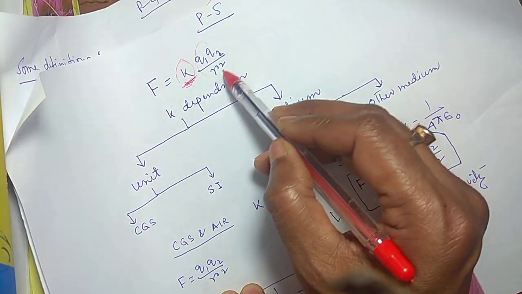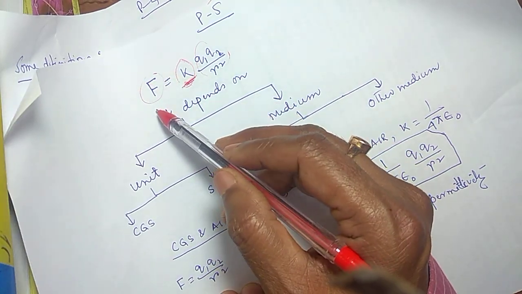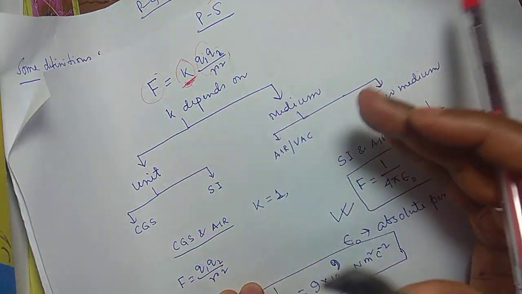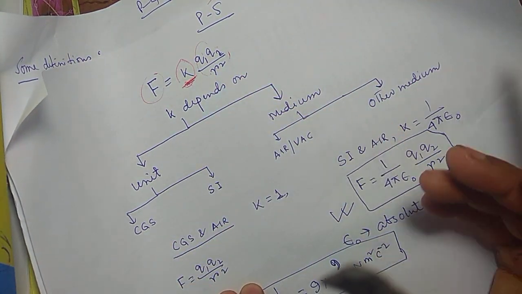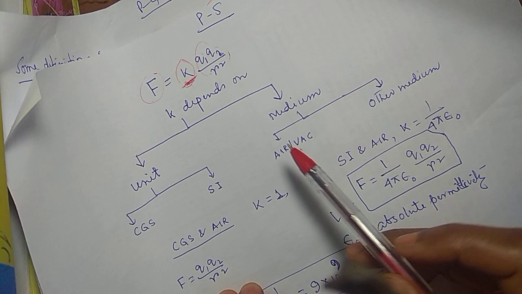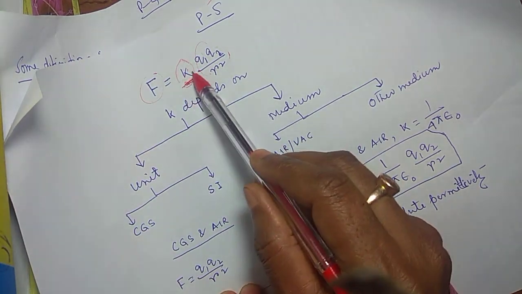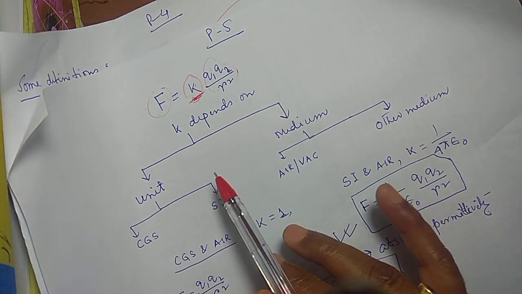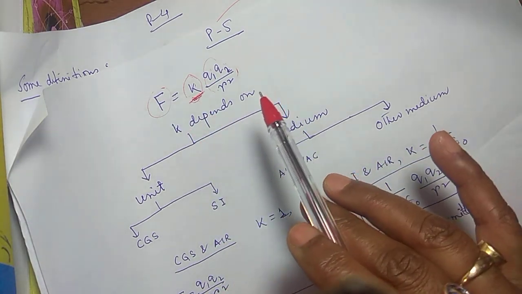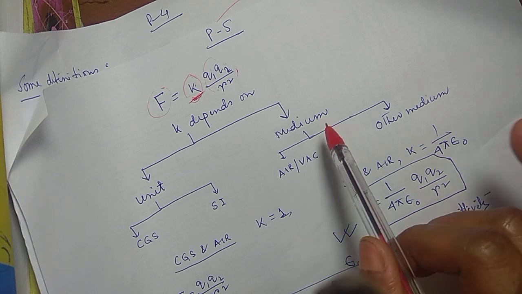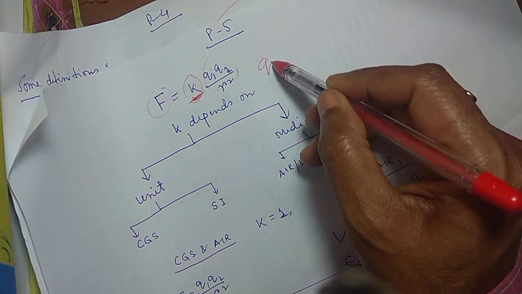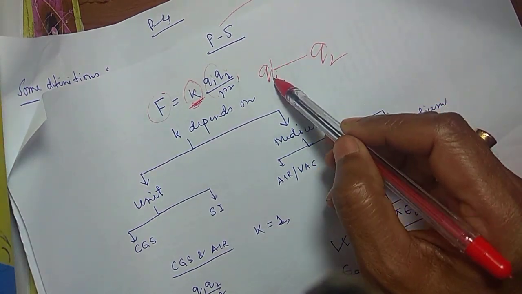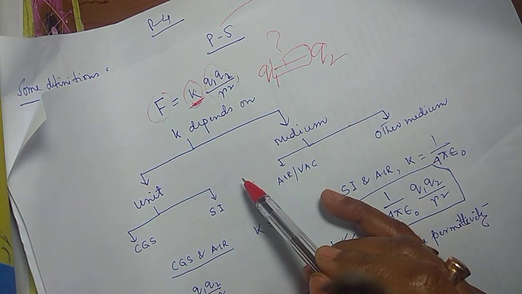These units will be there. Force, if you take your SI system, then this will have some specific dimensions. If you take CGS, it will have specific dimensions. So the value of this depends on the units you are considering in your problem, and the medium between the two charges. So I have this charge, this charge, right? So what the medium in between the charges is, is very important.